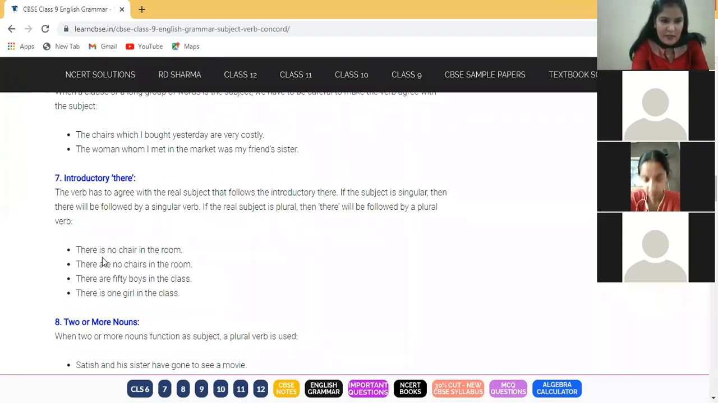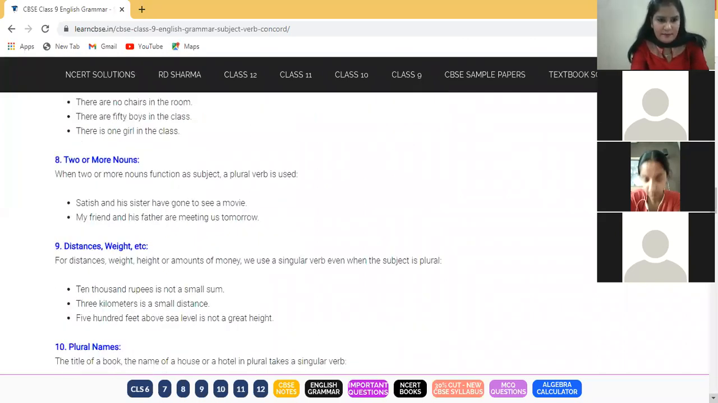So very easy. You have to see that after this word there, a singular or plural noun is used. Here chair is used, and in the next sentence chairs. So if it is chairs, you will be writing are. If it is chair, you will be using is. If there are boys, you will be using are. If it is a girl, single, one girl, then is. Very easy. There is no chair. There are no chairs. This is a very easy concept. Clear?